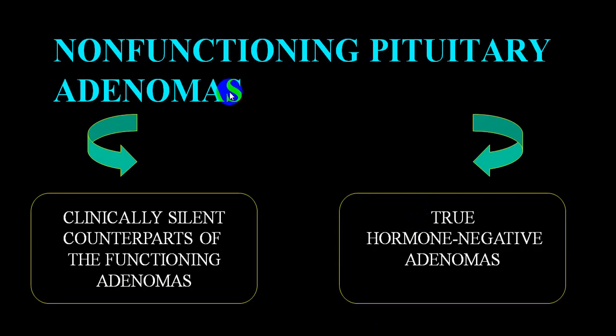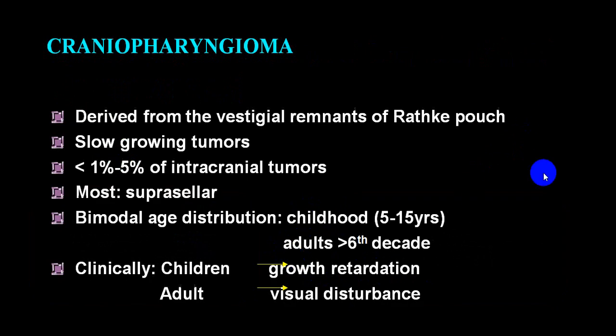And in a non-functioning tumor, usually they are silent and they compress functioning tumors or functioning cells, and then they will produce what we call hypopituitarism. So silent tumors in the beginning, and then they will start compressing the hormone-producing cells.